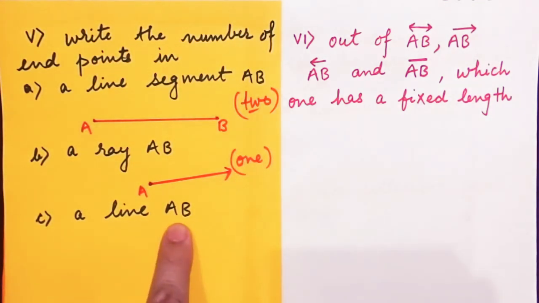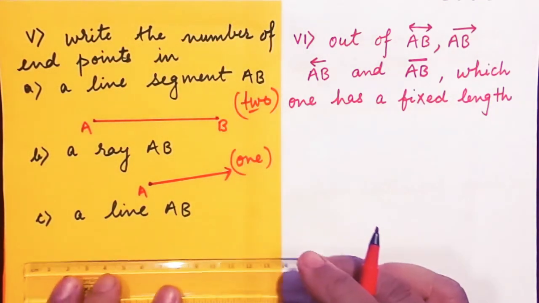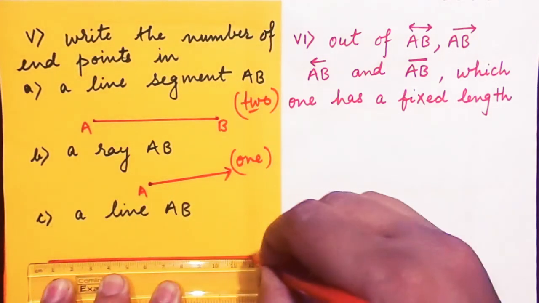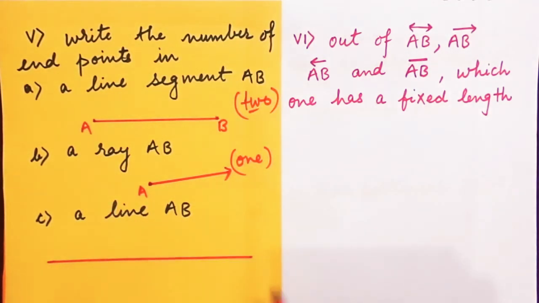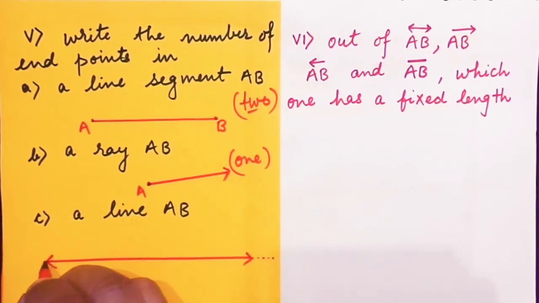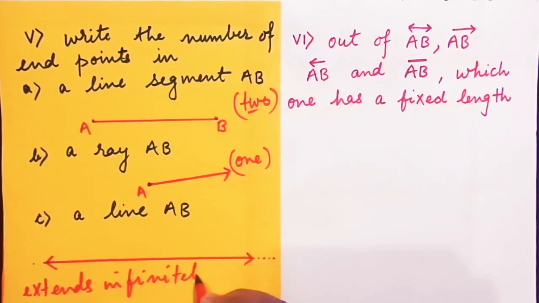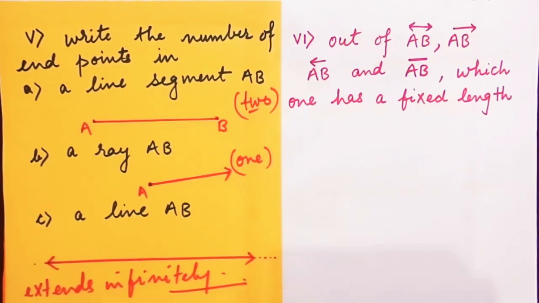A line AB. When we talk about a line, see, they have not mentioned a line segment, they have mentioned a line. So when we talk about a line, this means it extends infinitely in both the directions, isn't it? It extends infinitely in both the directions.